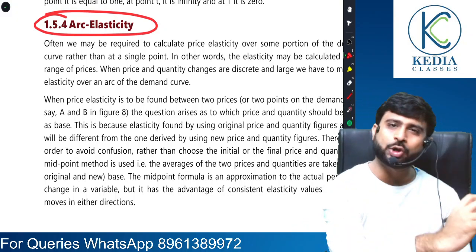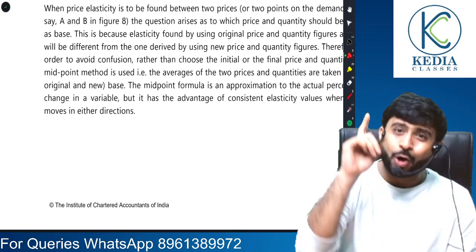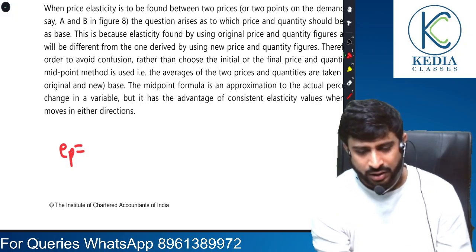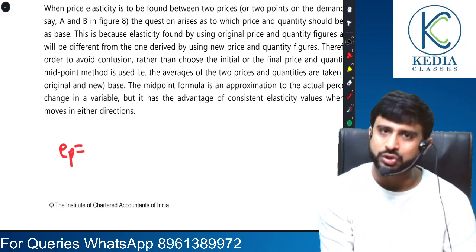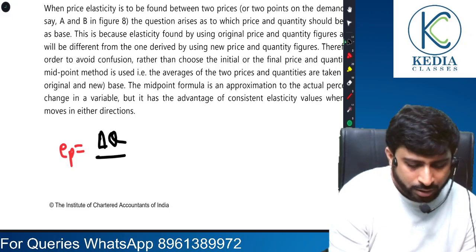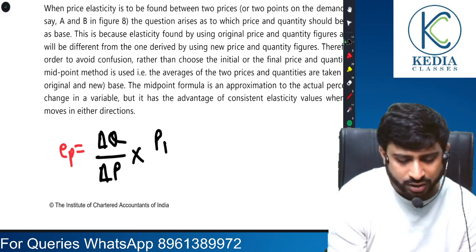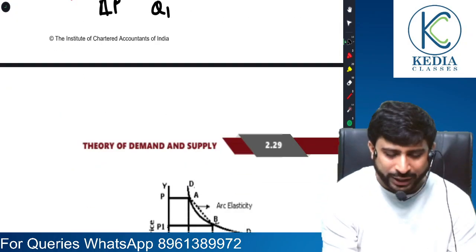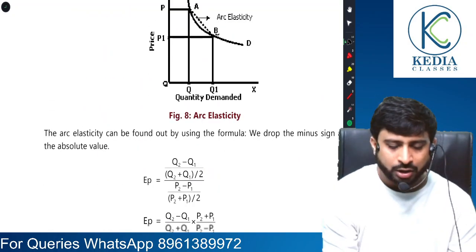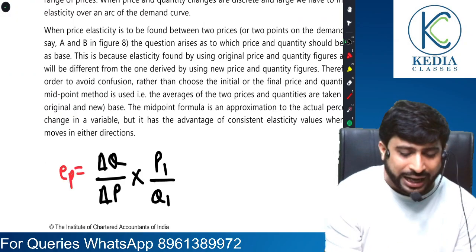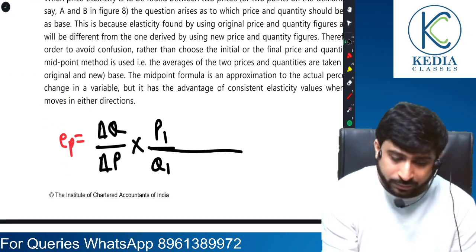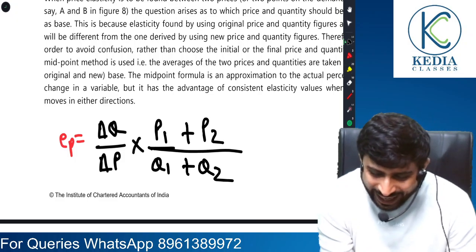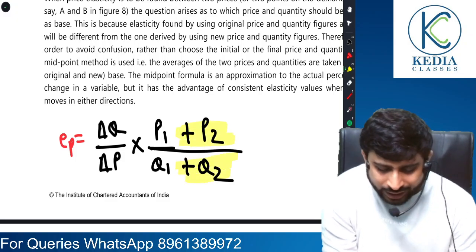See, I will again take you back to the original discussion on the percentage method. Under the percentage method, how did we learn to compute elasticity? EP equals change in quantity by change in price into original price by original quantity. Here there will be a bit of change. Under the arc elasticity method, it would be P1 plus P2 by Q1 plus Q2. This is the extra portion that has come under arc elasticity.